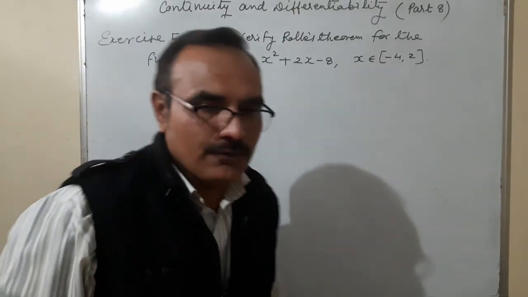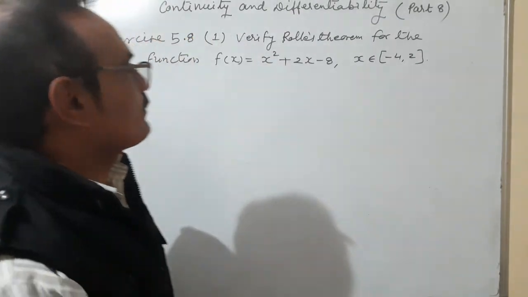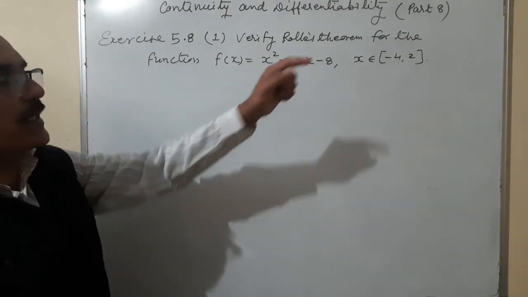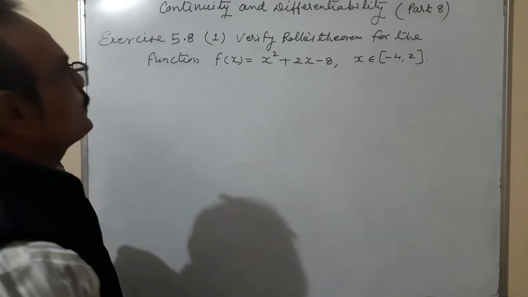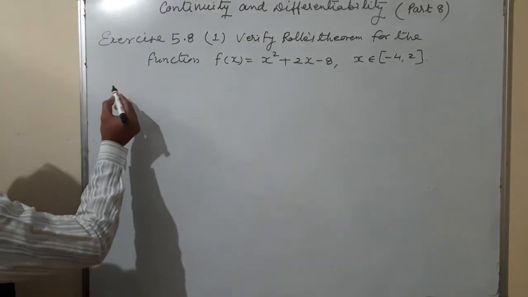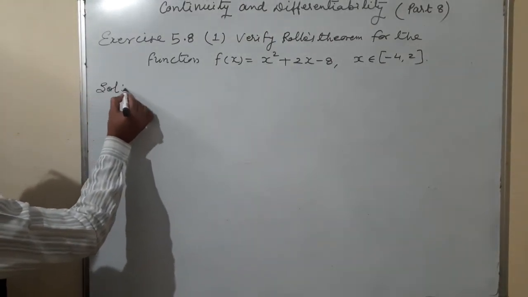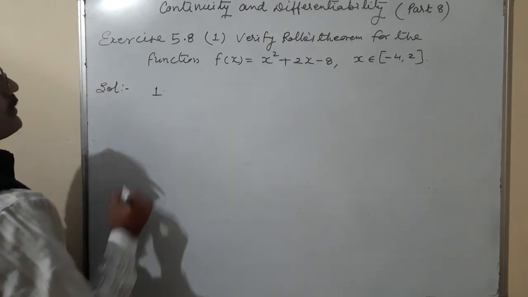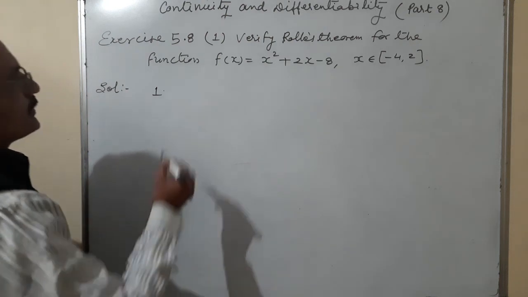We are going to verify the Rolle's theorem. 4 conditions I told you. f of x is equal to x square plus 2x minus 8, x belongs to minus 4 to 2. Number 1. What is the first case? A function should be continuous.